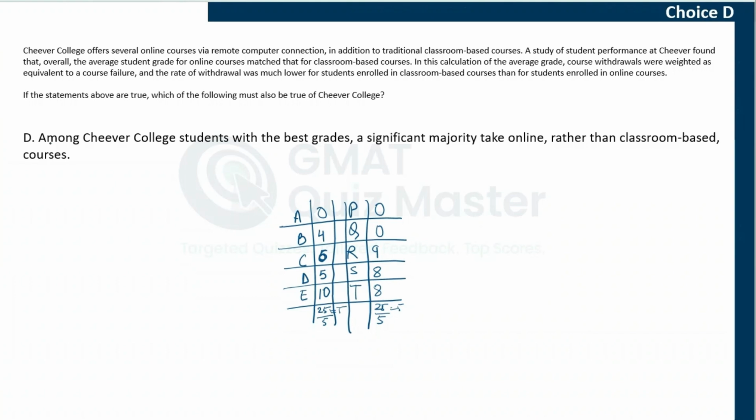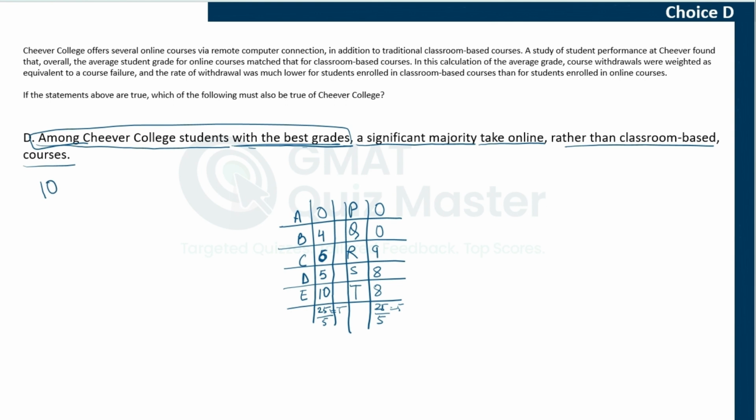Choice D, among Cheever College students with best grades. So, we are talking about students with best grades. Among these students, a significant majority take online rather than classroom based courses. So, if the best grade is, let's say, 10, then 50% or maybe 60% of these students take online courses. And since we are talking about a significant majority, maybe it can be even more than that.